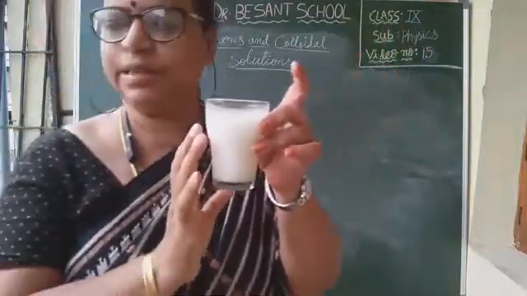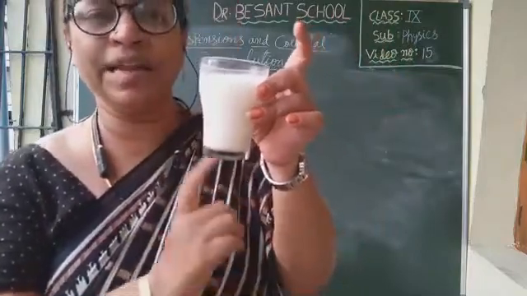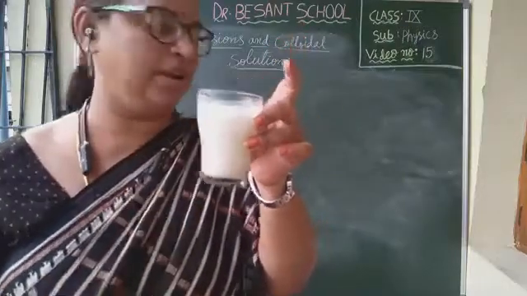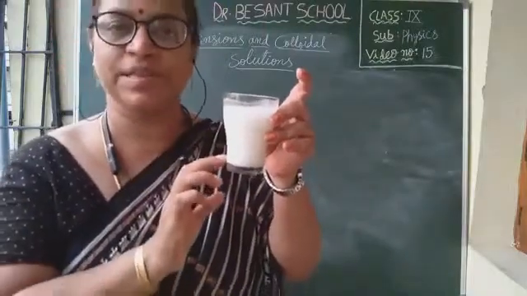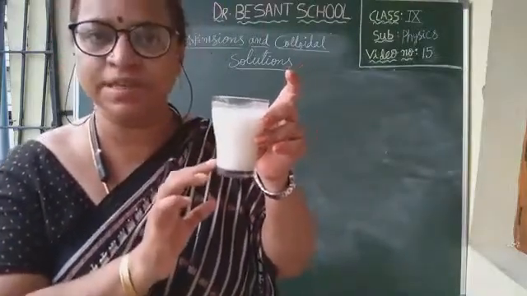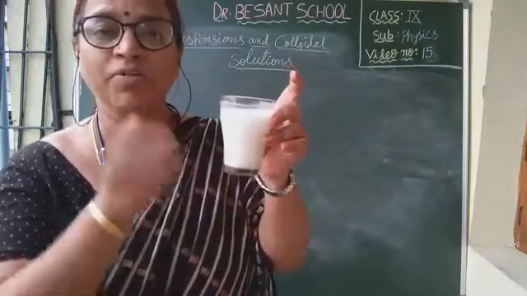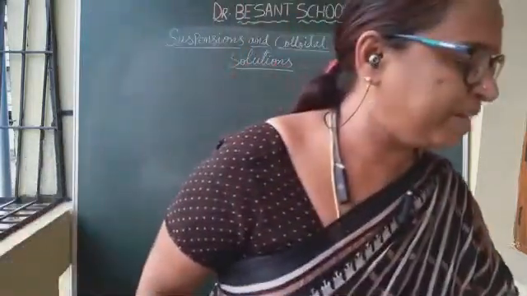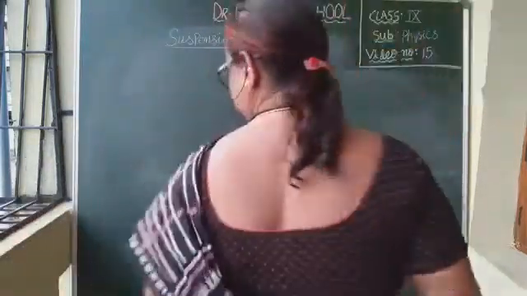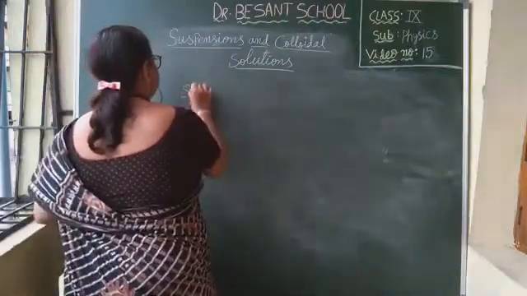Homogeneous mixture? In this type of mixture, the solute particles are settling down without getting dissolved, so it is not homogeneous, it is heterogeneous. Such a heterogeneous mixture, in which the solute particles settle down without getting dissolved, is called a suspension. This is a suspension.